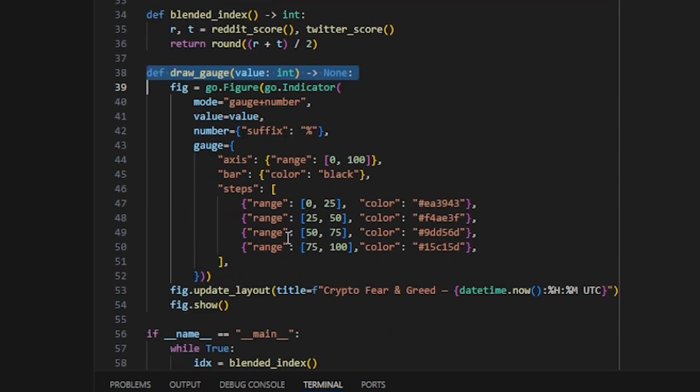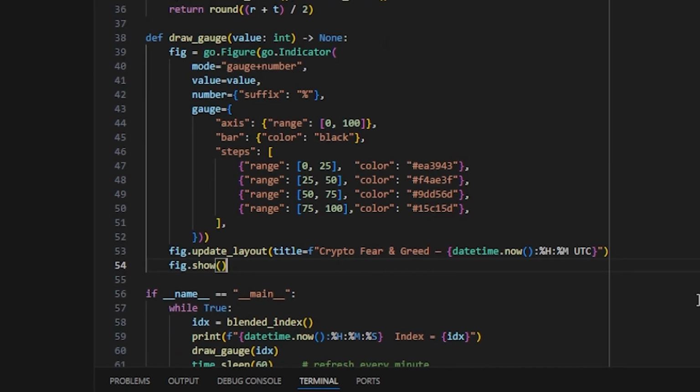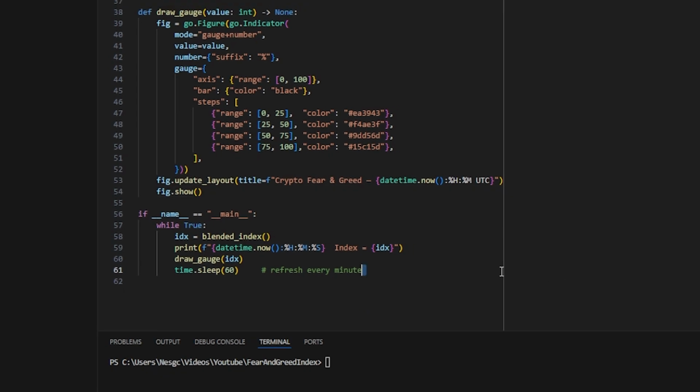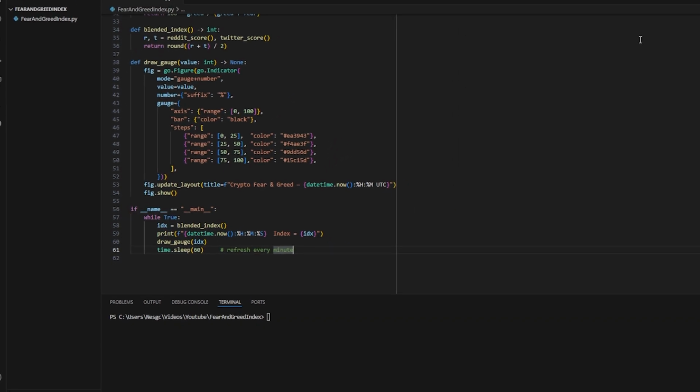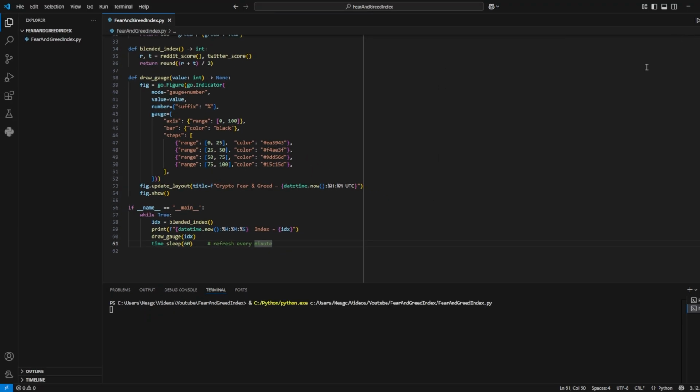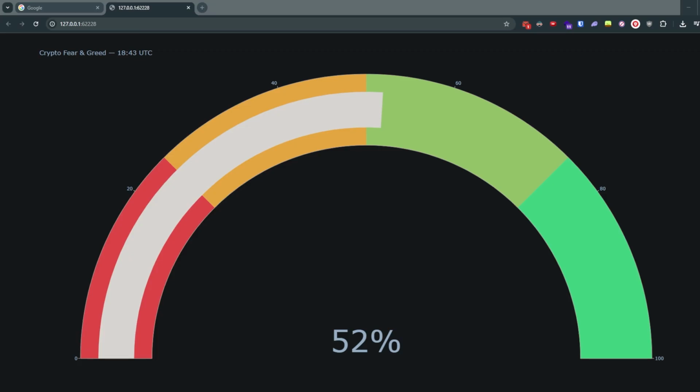Step 3. Visualize. We'll use Plotly because it ships with a gorgeous semicircle gauge. Green on the right, red on the left, needle in the middle. Every time you rerun the cell, the needle jumps to the latest mood. And that's it. Real-time crypto sentiment in under 100 lines of Python, no paywalls, no rate limit drama.